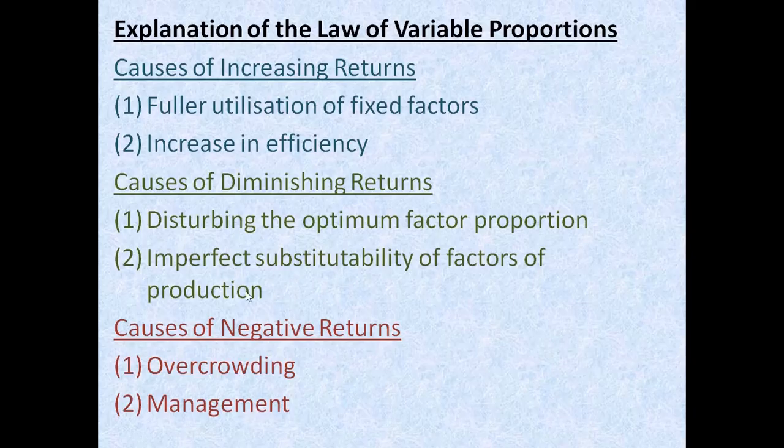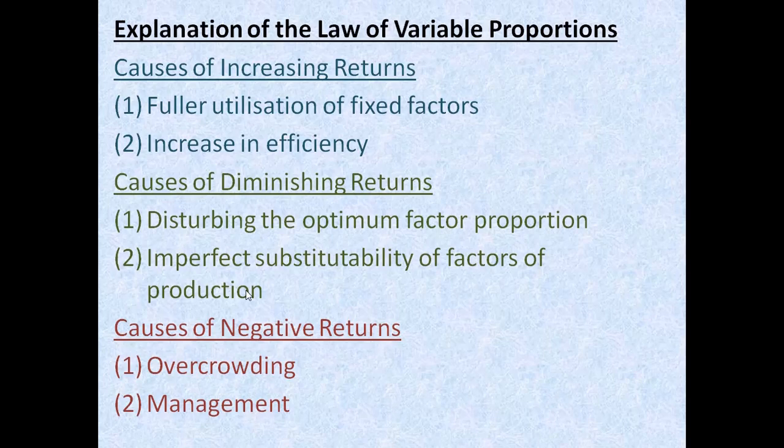Yes, so the factors of production cannot be substituted by the other one. For example, if you want to substitute labor by land and land by labor, or capital by organization, it cannot be possible. So there is no perfect substitution for each factor of production. So this is also one of the biggest causes of the diminishing returns.